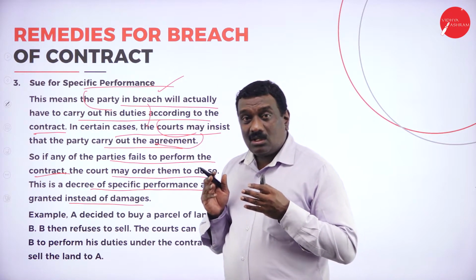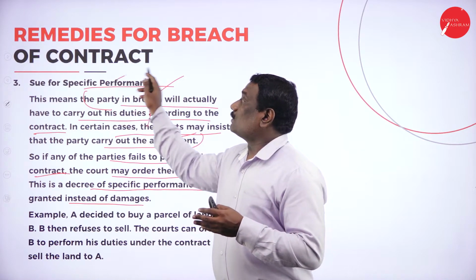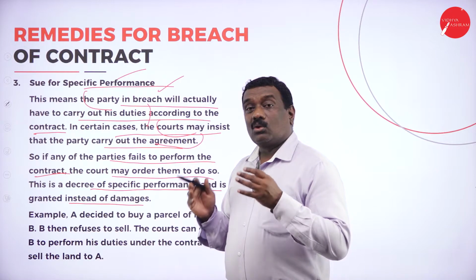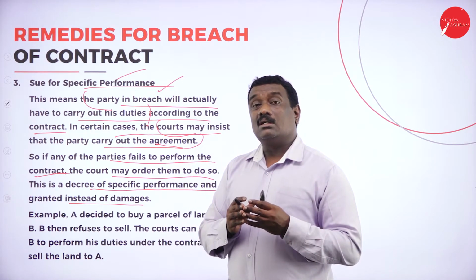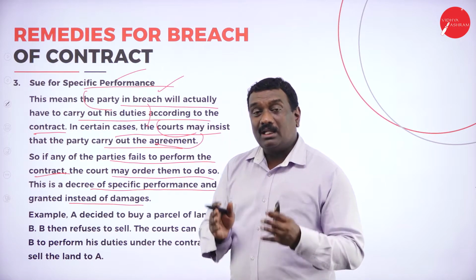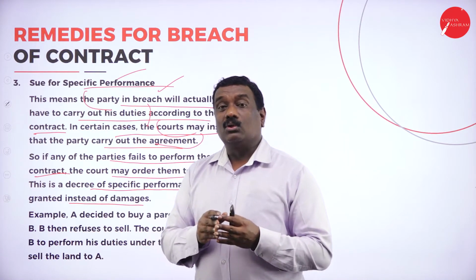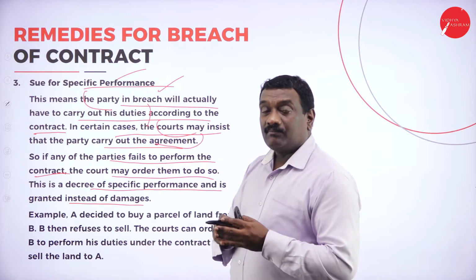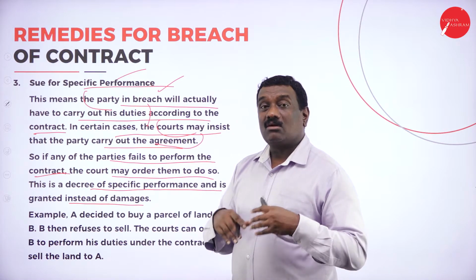So instead of paying the damages, the court will say, here in this particular case, that you can sue for specific performance, where the court will order the party who has breached the contract to continue the contract and do his obligation, whatever duties he had, whatever conditions he had agreed upon to do. That has to be fulfilled. So that is what the court will order him instead of claiming the damages or paying for the damages.